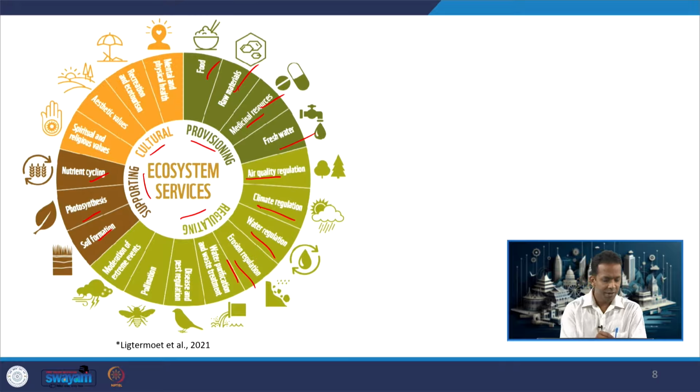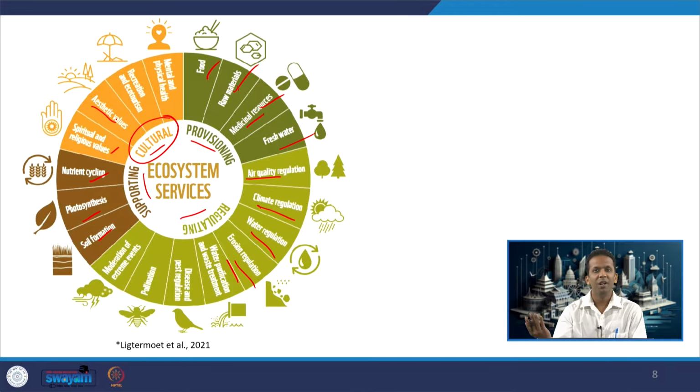And then there is an interesting service which is cultural. How does the ecosystem provide a cultural service? Let us say spiritual and religious values, because in India there are many communities and many traditions where we worship nature and different elements of nature. There are spiritual and religious values, aesthetic values.